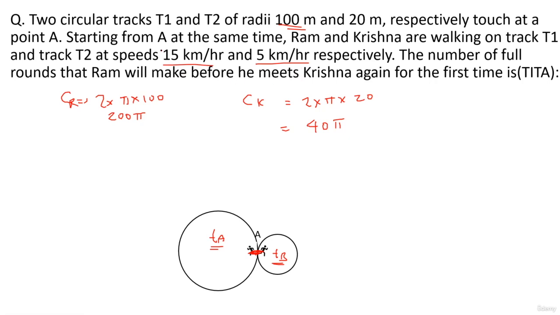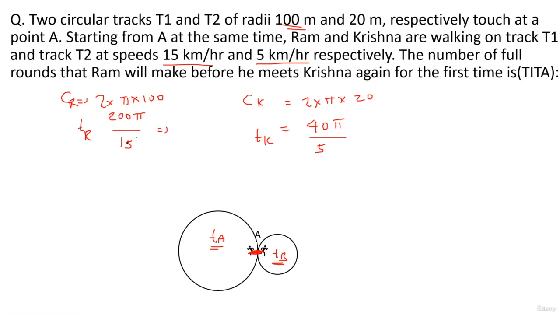Going ahead, we have to find the ratio of the total time taken to meet for the first time upon the individual times. So the unit of speed will not matter here. You can directly treat them as 15 and 5 as such. So time for Ram to reach the start point is what? The total track length upon his speed 15, and time for Krishna will be the track length divided by his speed, that is 5.